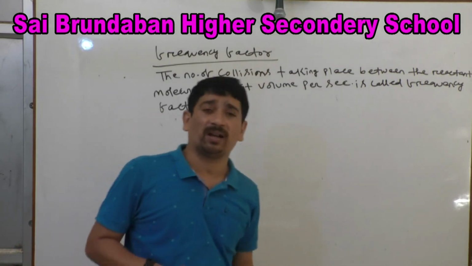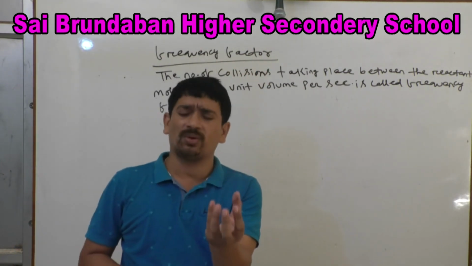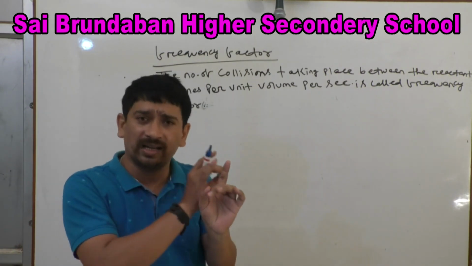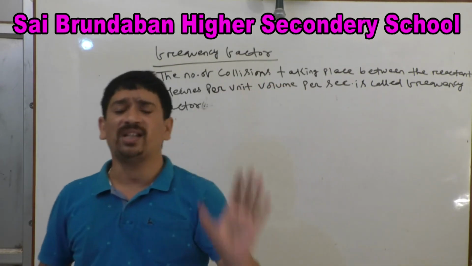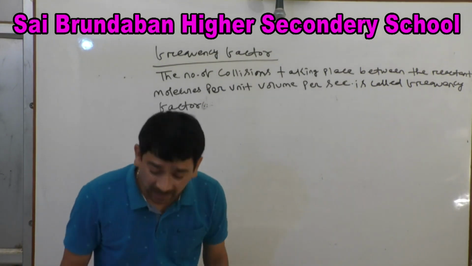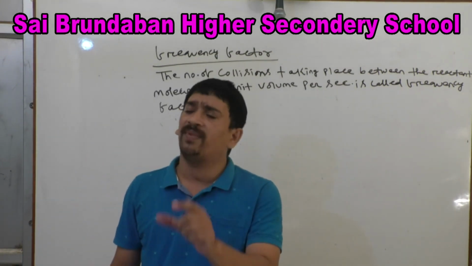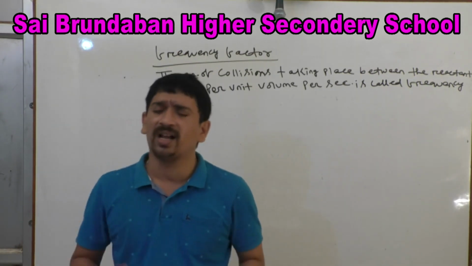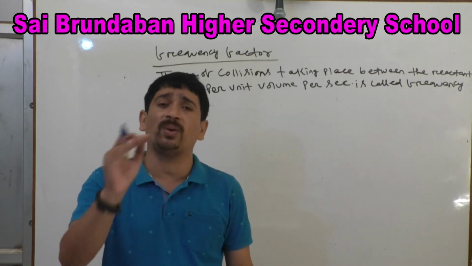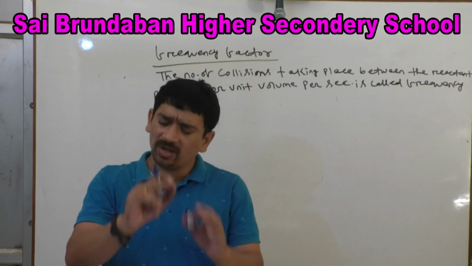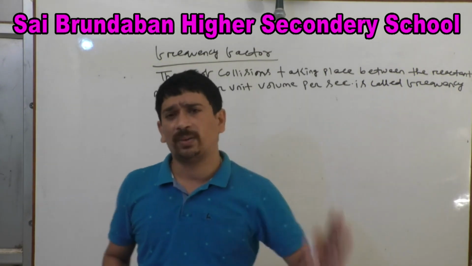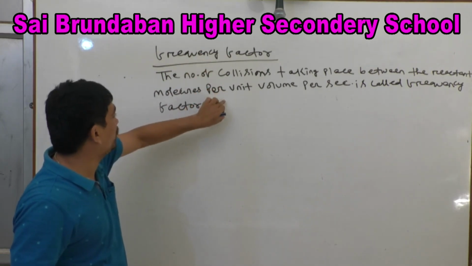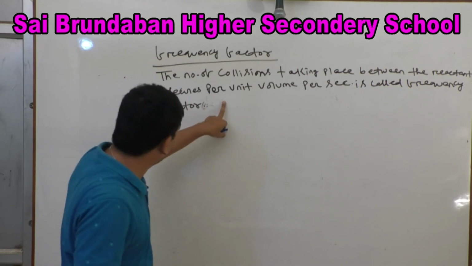Suppose in one unit volume in one second, how many effective collisions between the reactant molecules take place that give rise to product, that is called frequency factor. Also, it gives the effective binary collisions between the reactant molecules per unit volume per second to give the product. That is also called frequency factor. So this is the easiest definition so far that you will use to write the frequency factor.